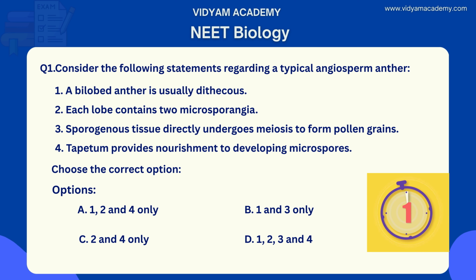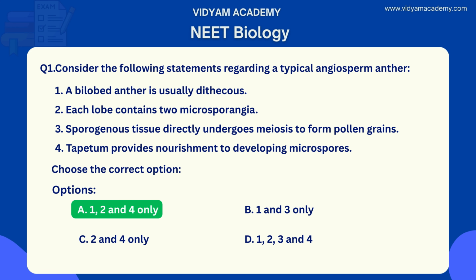The correct answer is option A. 1, 2 and 4 only. Why is this the right answer? Let's go to the detailed explanation. A bilobed anther is dithecous. It has 2 lobes and each lobe contains 2 microsporangia.